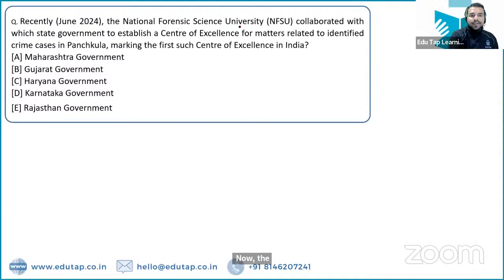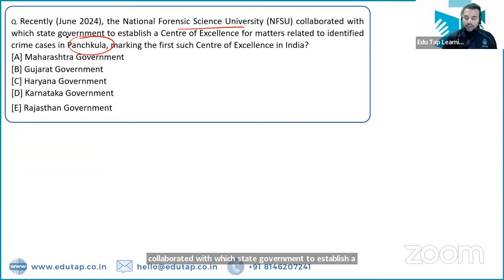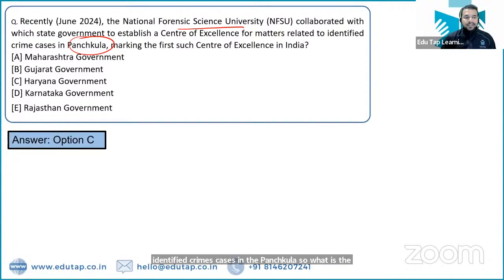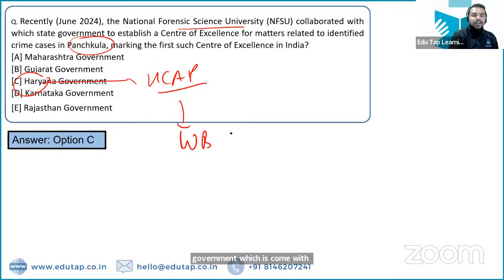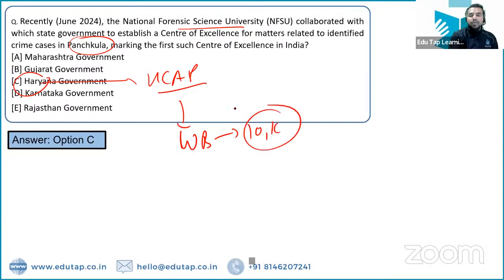Now, the National Forensic Science University collaborated with which state government to establish a center of excellence for matters related to identified crime cases in Panchkula? So what is the name of that particular government? It is the Haryana government. It is the Haryana government which has come up with the Haryana Clean Air Project, in which the World Bank will be giving financial support of rupees 10,000 crore.